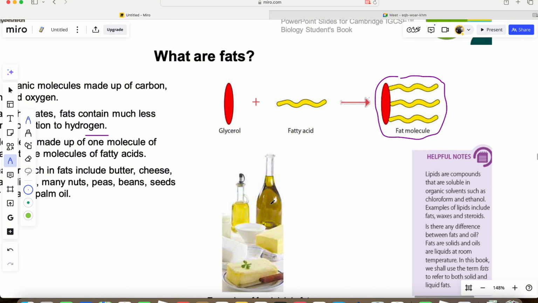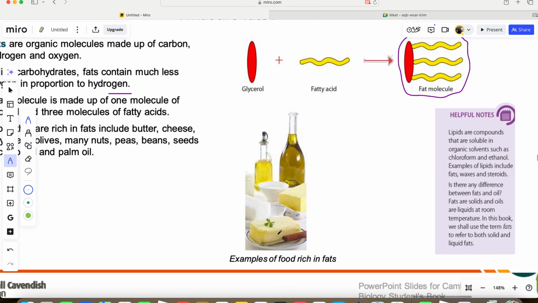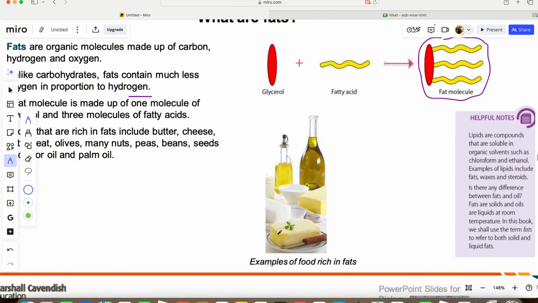A good example is your cooking oil, your margarine, your cheese, your butter. These are examples of food where you can get fat or oil. So when you use cooking oil to fry your egg, you use margarine, butter, cheese, and the Arab one. Anyway, you know what I'm talking about. All of this food gives fat.